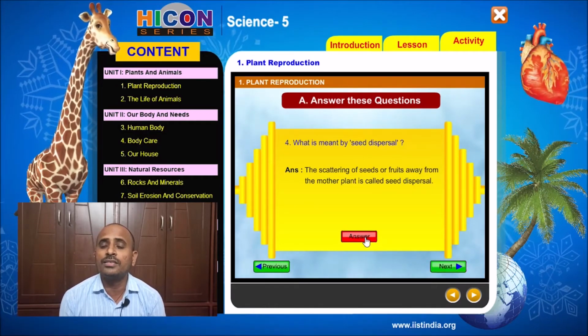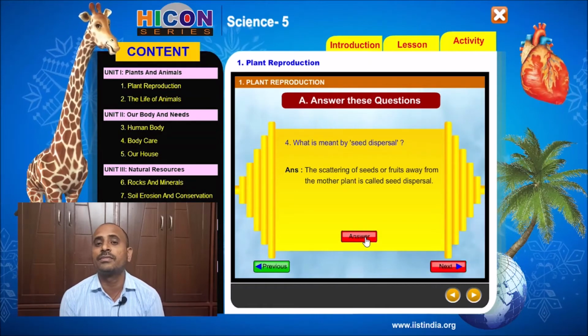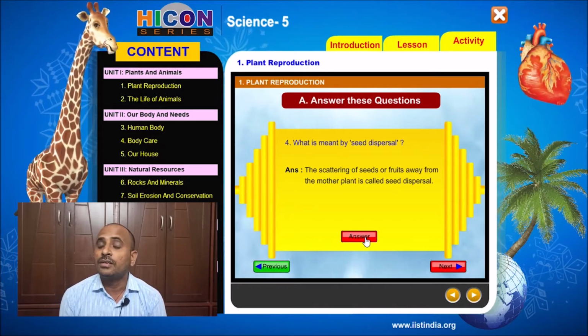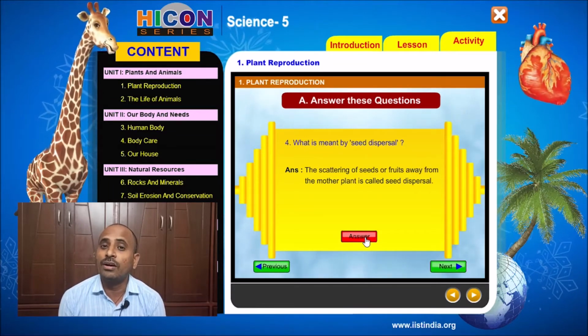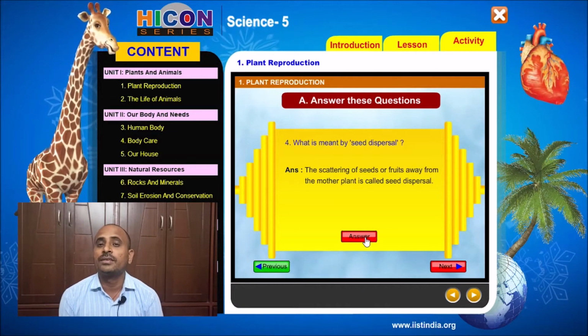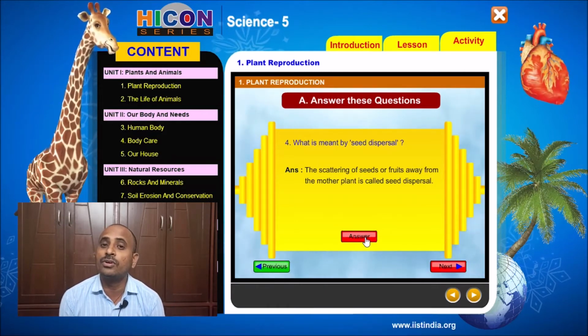All the seeds which fell down near the mother plant cannot grow at a single place, because there will be competition between the plants, and crowding will take place, and there will be no proper growth if all the seeds grow at the same place.